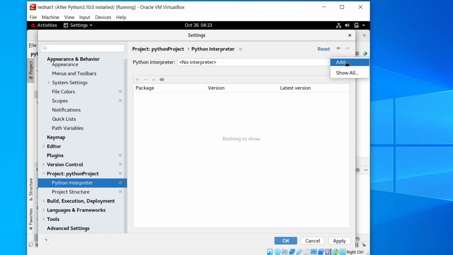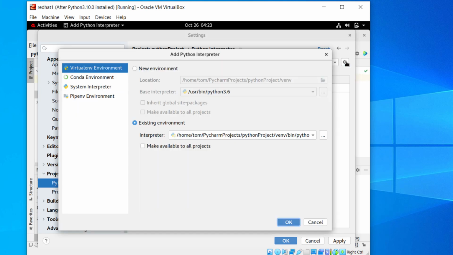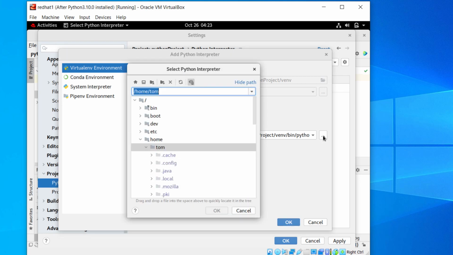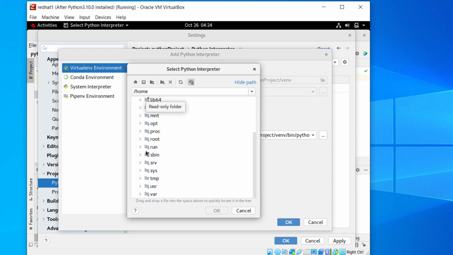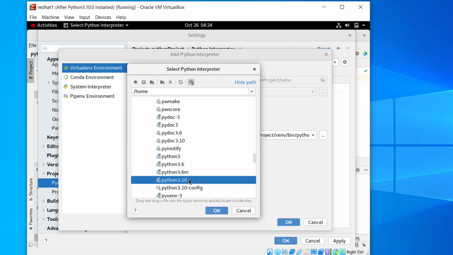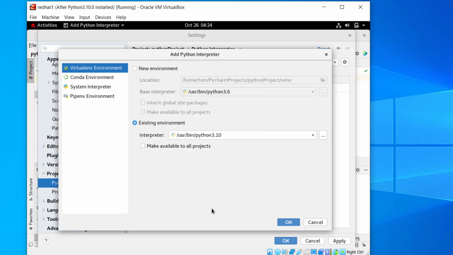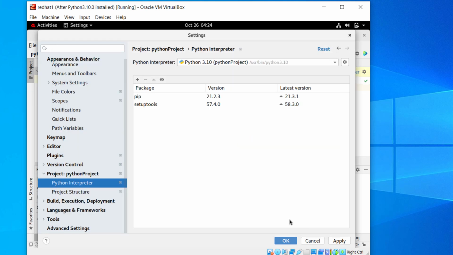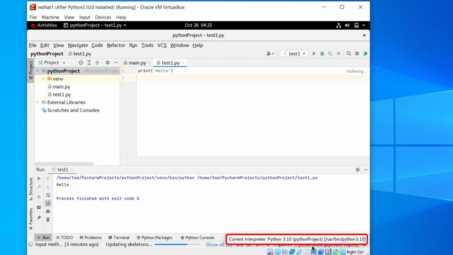Choose Add. Select the interpreter for the existing environment. Locate the new version of Python that was installed in the last video. It is in the usr bin directory. OK, apply the change. Now the current interpreter has become version 3.10.